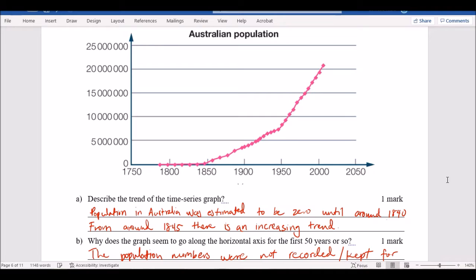If you wrote increase from a certain year, then I would give it to you. But I think in year 11, what they look for is this word, increasing trend, decreasing trend. That's it. So you have to include at least those 2 words. Okay, I'm going to go a bit ahead.